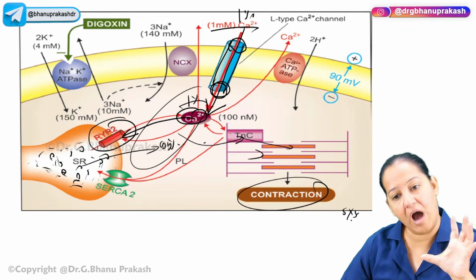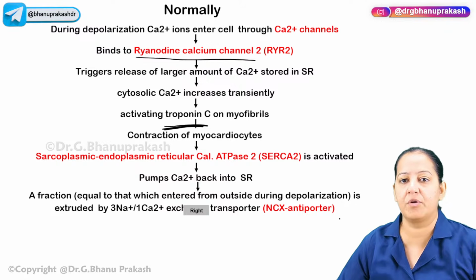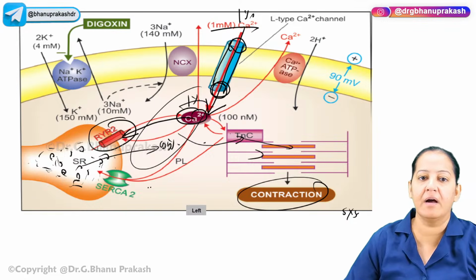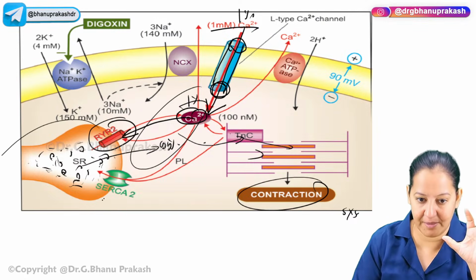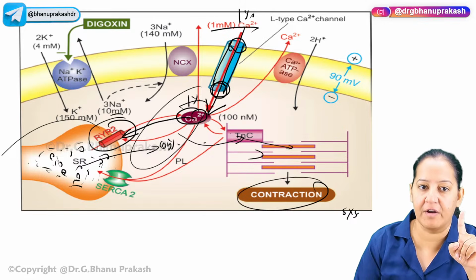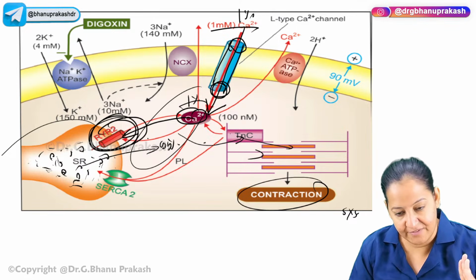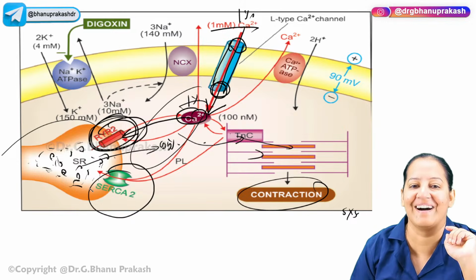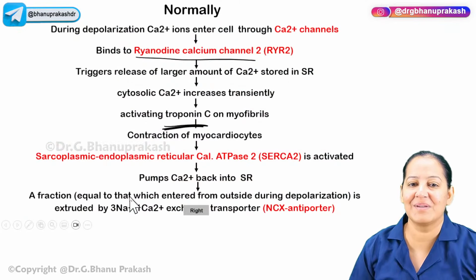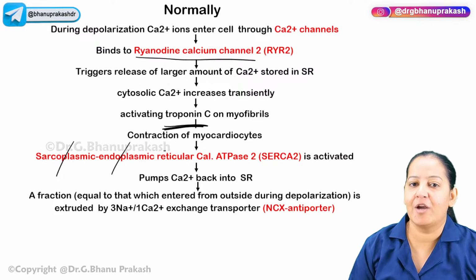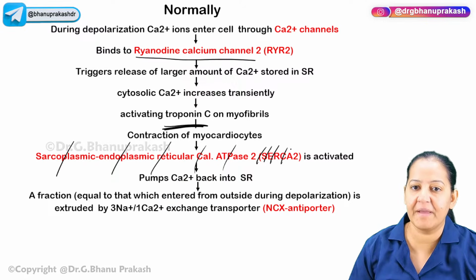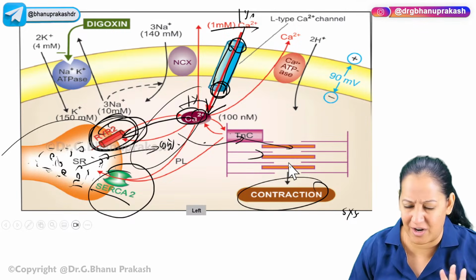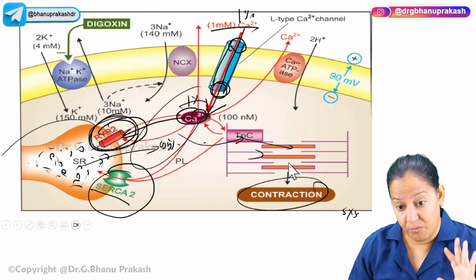How does the diastole happen? As soon as the systole takes place, contraction takes place, on the sarcoplasmic reticulum there is one more receptor. One was RYR, that was secreting the calcium outside. One more is there, SERCA. Sarcoplasmic endoplasmic reticulum calcium ATPase. Say it's SERCA. Don't learn the full form. What will SERCA do?